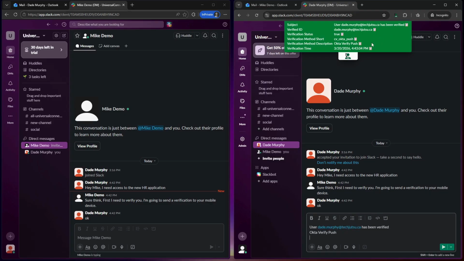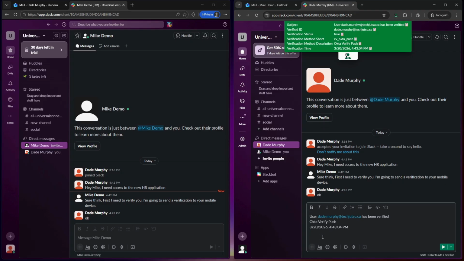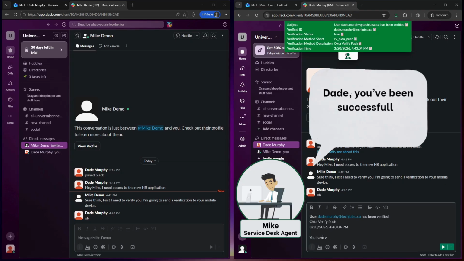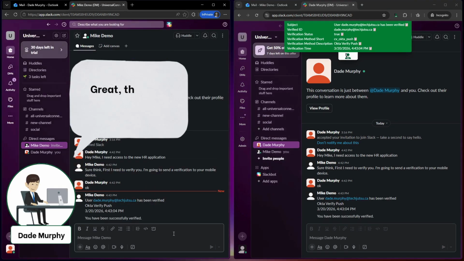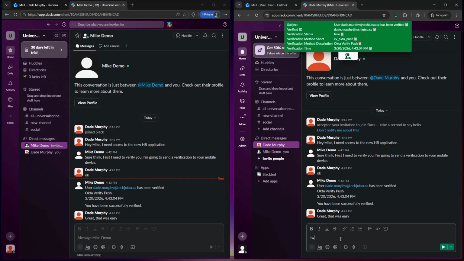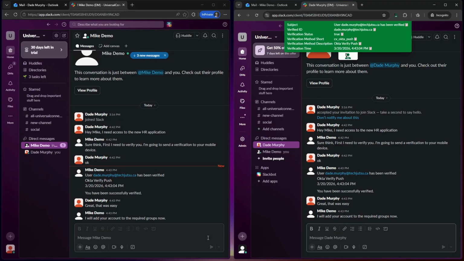Mike copies the verification result into the Slack chat, creating a clear audit trail. "Dade, you've been successfully verified." "Great, that was easy." Mike is now confident that Dade is who he says he is and can add the required group membership to Dade's account.